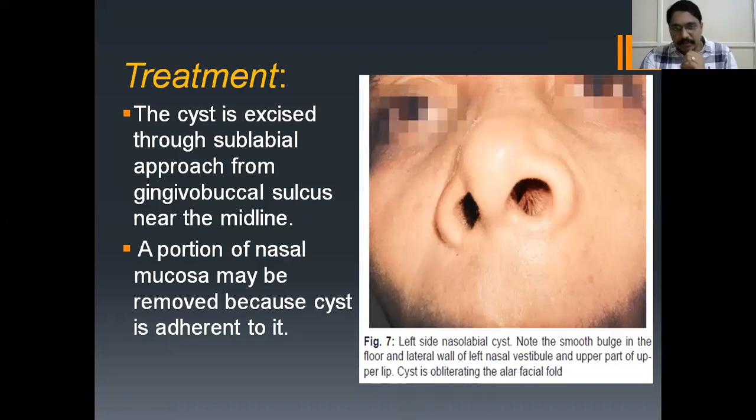The treatment is excision through the sublabial approach. Sublabial approach from the gingivobuccal sulcus near the midline. A portion of the nasal mucosa may be removed because the cyst may be adherent to it.